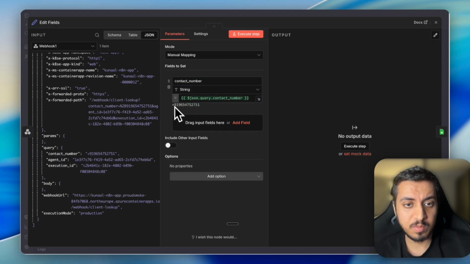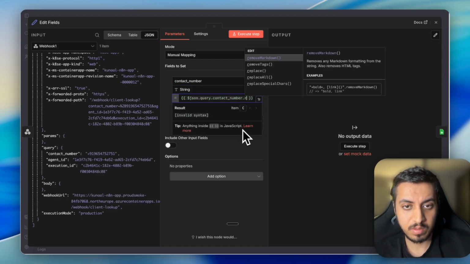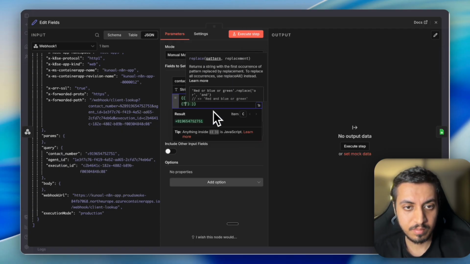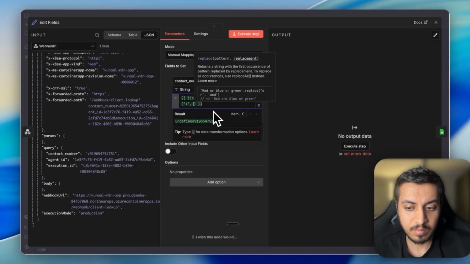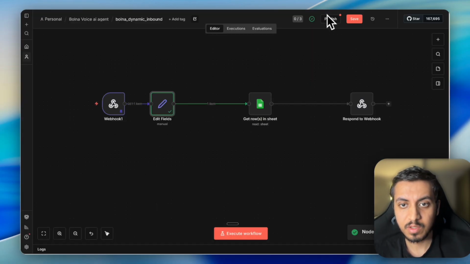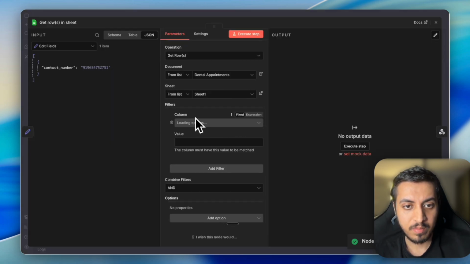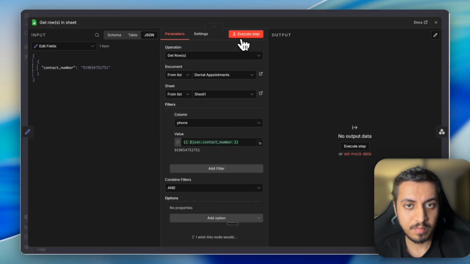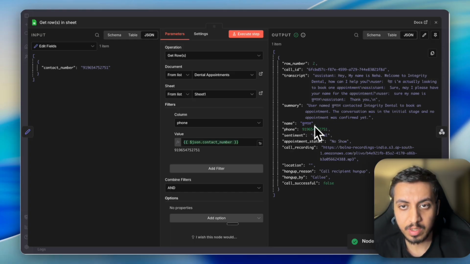Make sure that it is a GET request and you have added the production URL here only. We need to remove this plus. Simply go and replace. That's it. This is the contact number. We got the data.